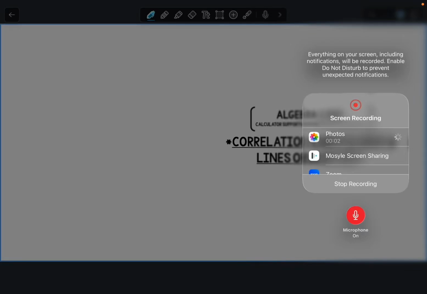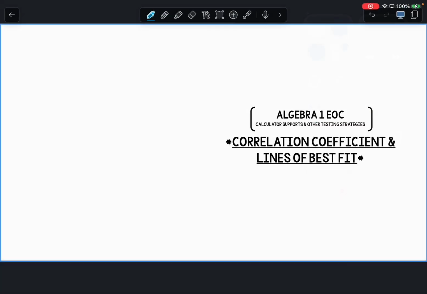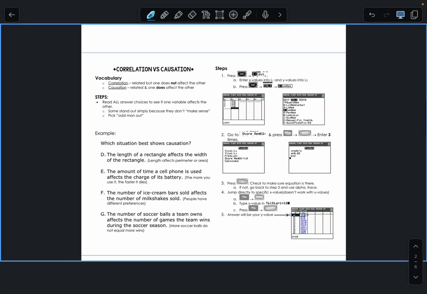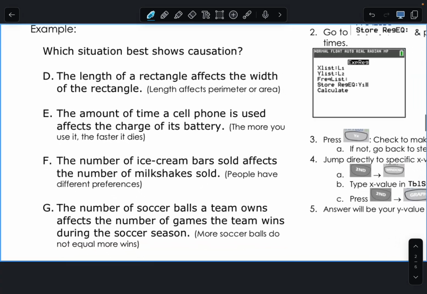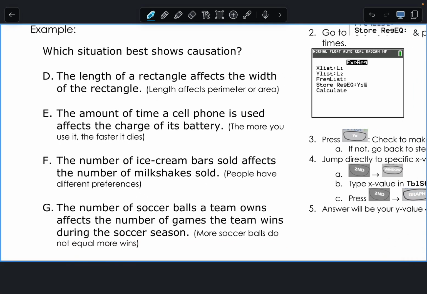Right on time. All right, that works. So, correlation coefficient, lines of best fit, linear regression, all the regressions. Here we go. The first part of this booklet is covering correlation coefficient.